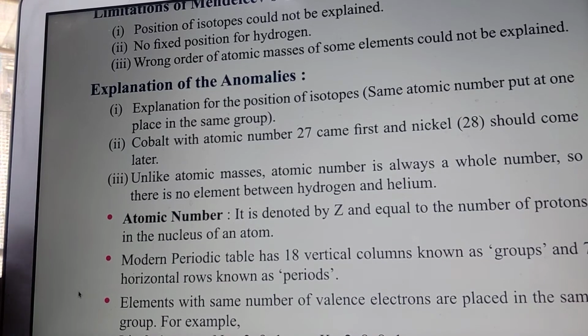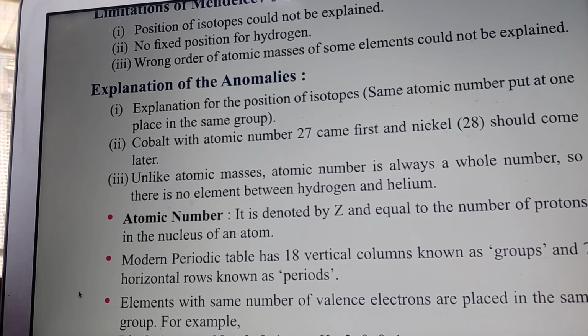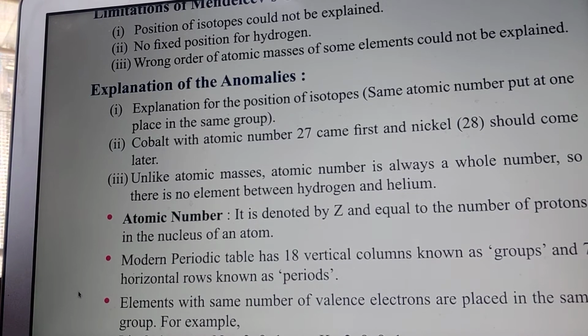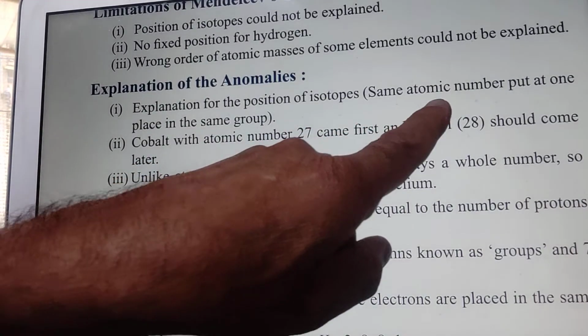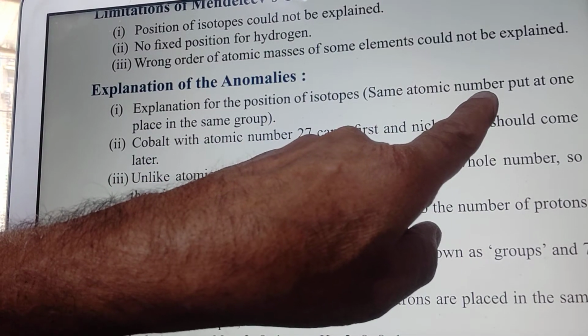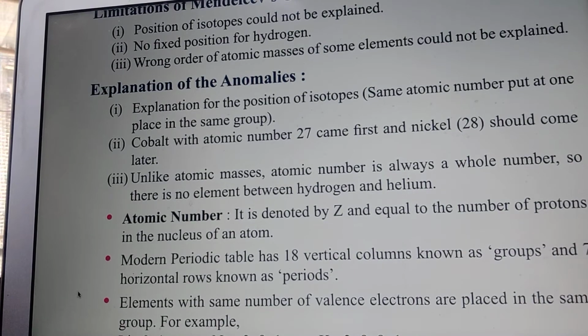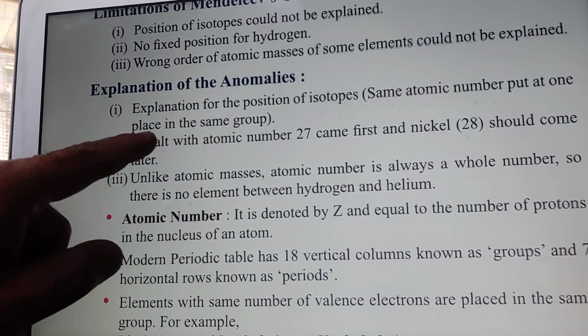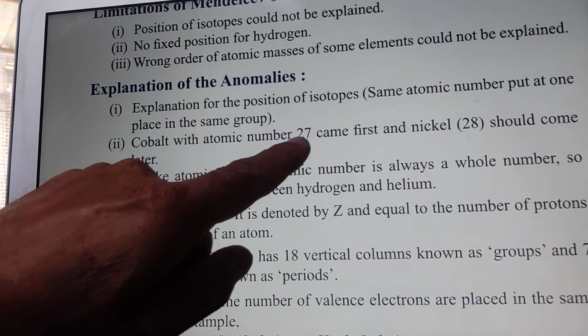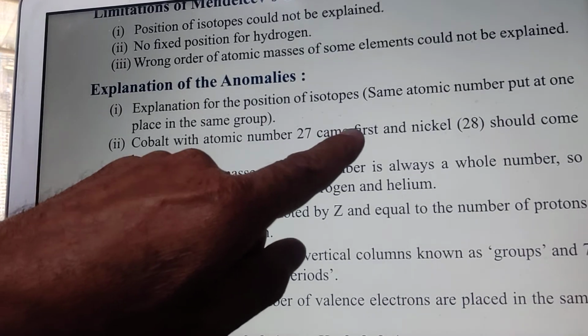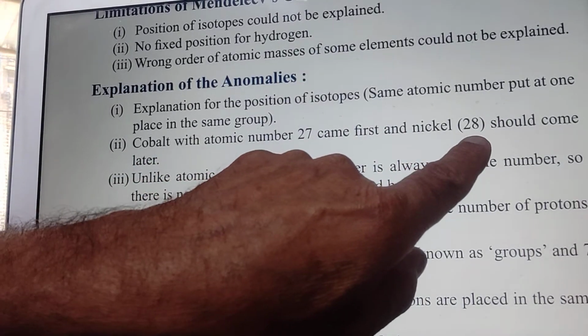So in the modern periodic table, as it is based on the atomic number, only one position will be for hydrogen. So that is placed at the 1 place, group 1. Cobalt with atomic number 27 came first, and nickel with 28.